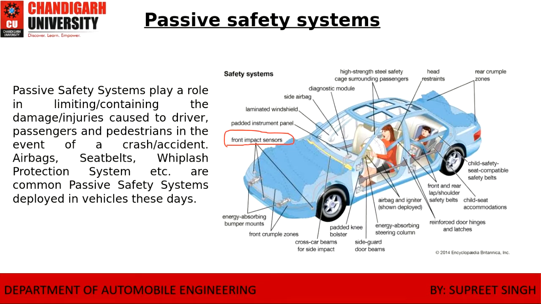Next I highlight the laminated windshield. It does not allow the glass to break into small pieces whenever an accident occurs. Side airbags will open when the vehicle is struck from the sides. Next is the diagnostic module. The diagnostic module helps find out the problem on the dashboard: whether the engine is showing any sign, there is less fuel, the seat belt has not been applied, or noise has been created.